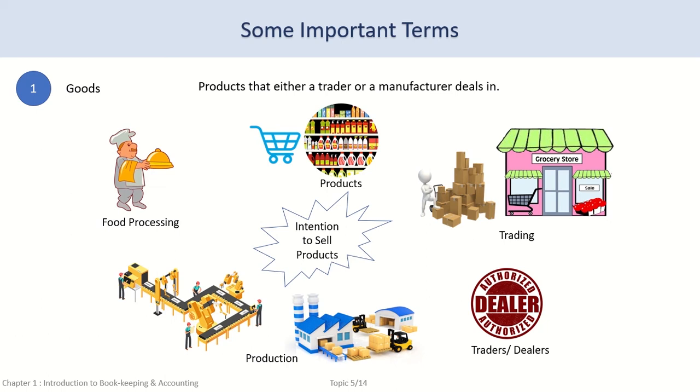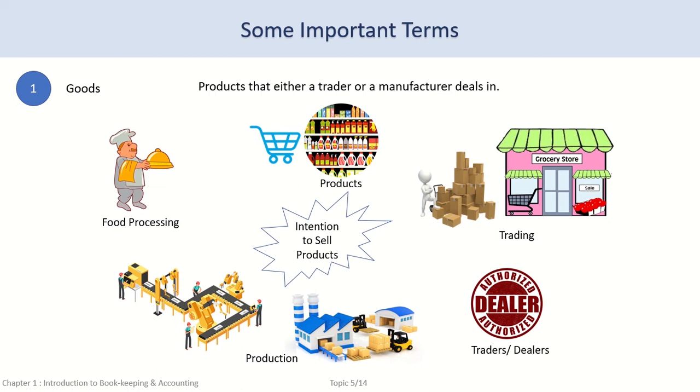Similarly, other traders or dealers deal in electronic items, or they may be furniture dealers, clothes retail stores, etc. These carry on a continuous activity of dealing in goods, that is, they purchase and sell goods.